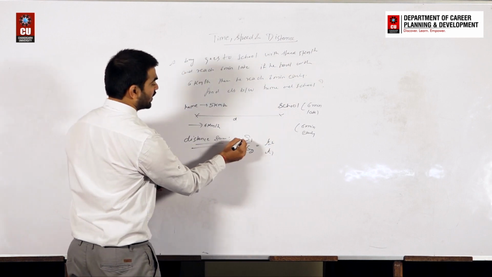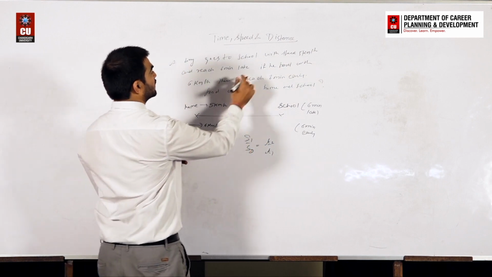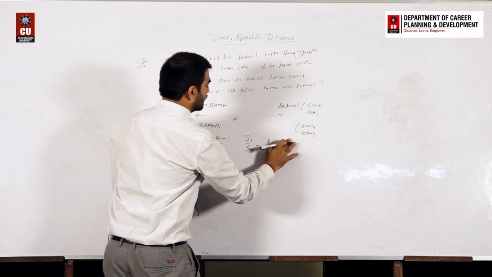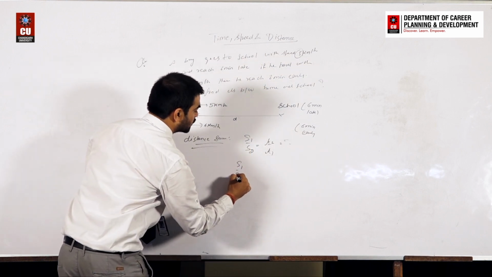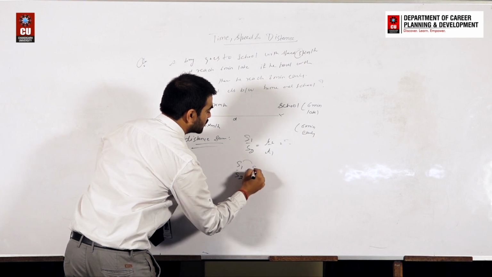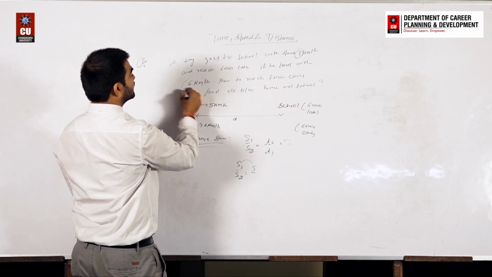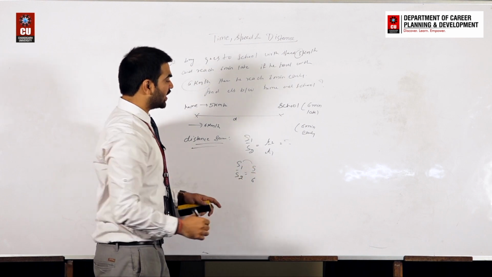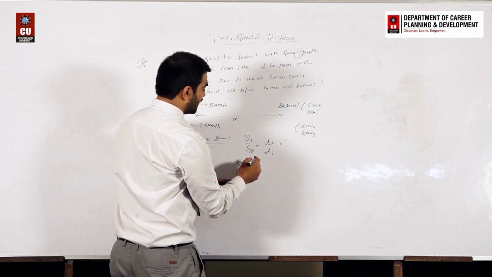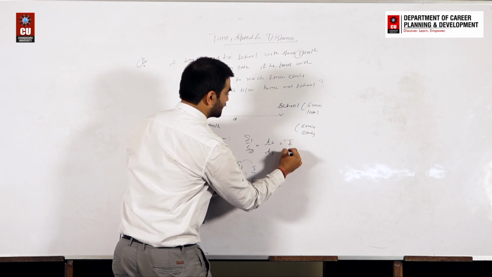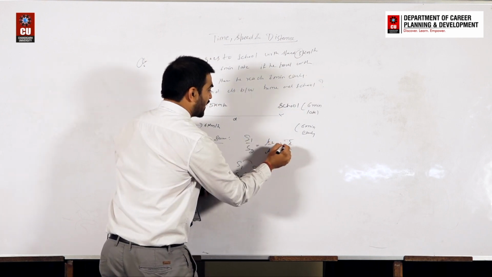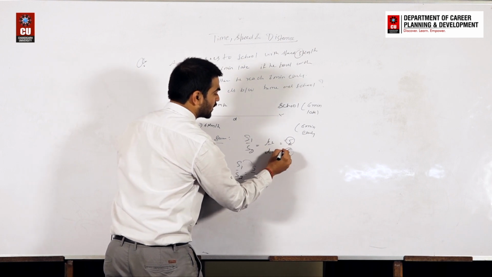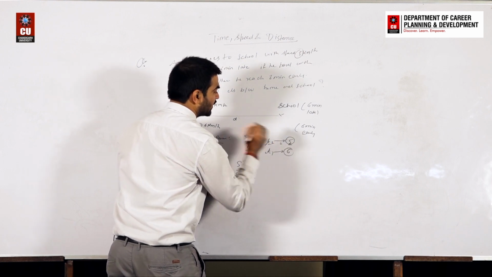So here, S1 is 5 and S2 is 6. It means T2 by T1 is 5 by 6, so finally he was taking 5 parts of time, initially he was taking 6, because T1 represents this data and T2 represents this data.